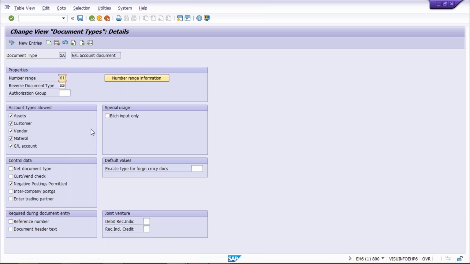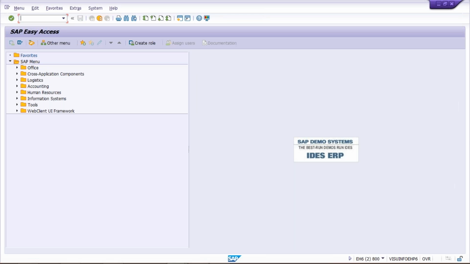What the candidate said is that it controls the number range. Of course it controls the number range, but how is it going to control it? That logic also you should know. I'll explain the logic one by one. Let me open a new screen. Use any transaction code, let's suppose FD50 itself.